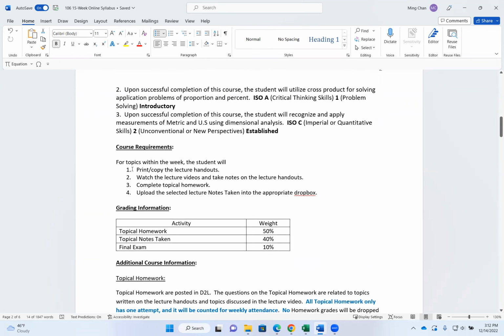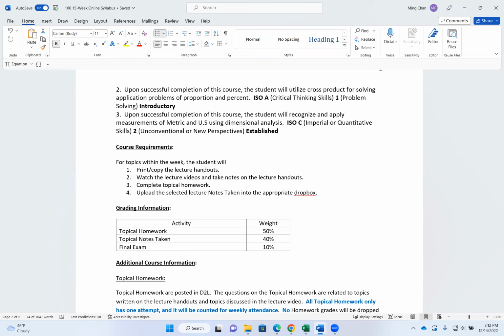All right, course requirements. For every week, I prefer you to print. If you don't have a printer, you can also copy down what's on the lecture handouts first. Then use what you copied down to watch a lecture video and work out the problems with me. Whatever is on the handouts and whatever's in the video, you need to actually copy those down in order to get full credit for the notes that you turn in.